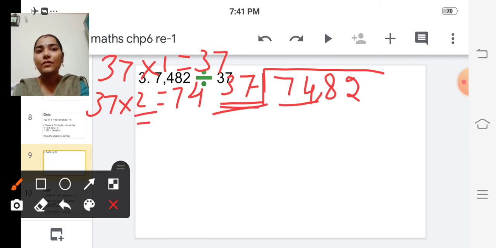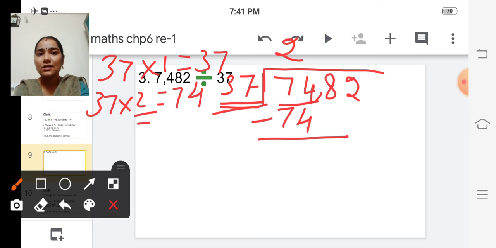So write the 2 here and write 74 here. Subtract 74 minus 74 is 0. Now bring down this 8 here. We cannot divide, isn't it? Because the dividend is less than the divisor. 8 is less than 37.